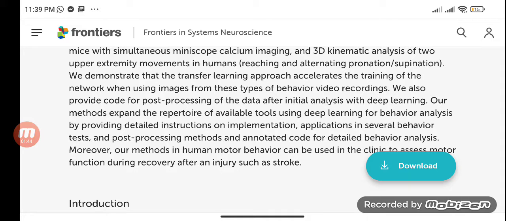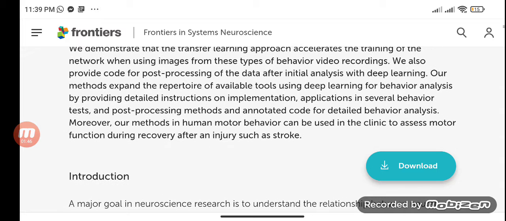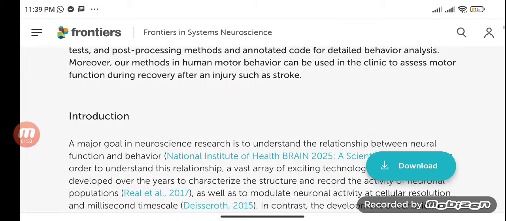Moreover, our methods in human motor behavior can be used in the clinic to assess motor function during recovery after an injury such as stroke.